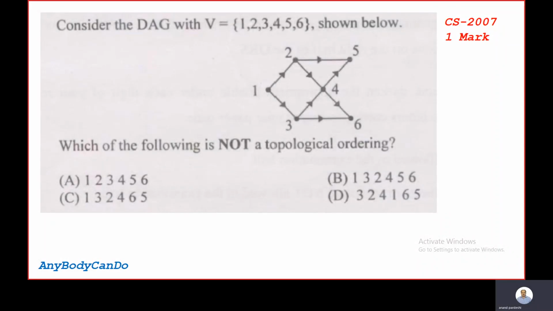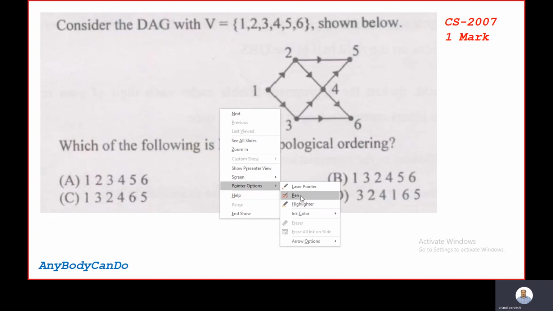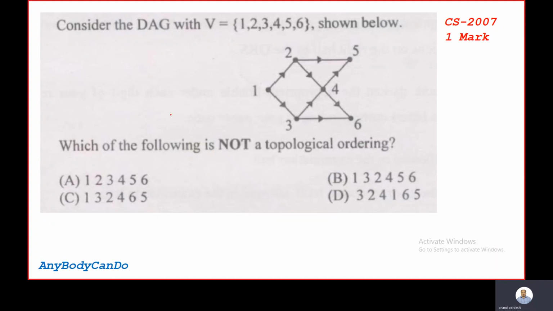Anybody can do. Today I'm going to discuss a question from GATE CS branch year 2007 for 1 mark. The question is based on topological ordering. Consider the directed acyclic graph with vertex 1 to 6 shown below. Which of the following is not a topological ordering? The question has been asked, not a topological ordering.